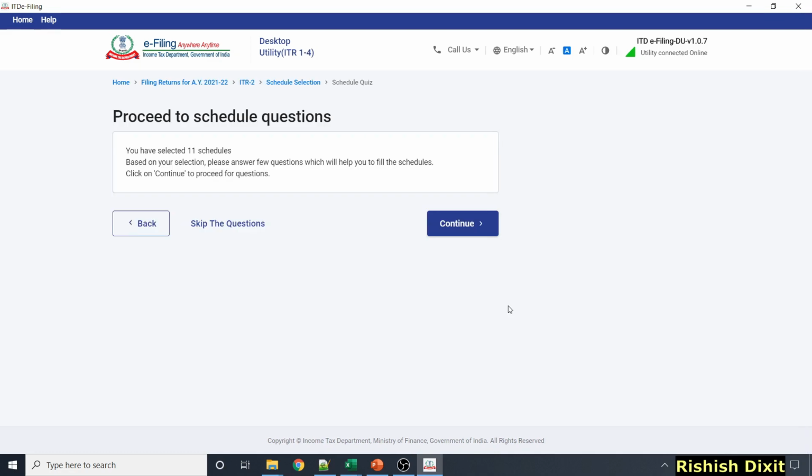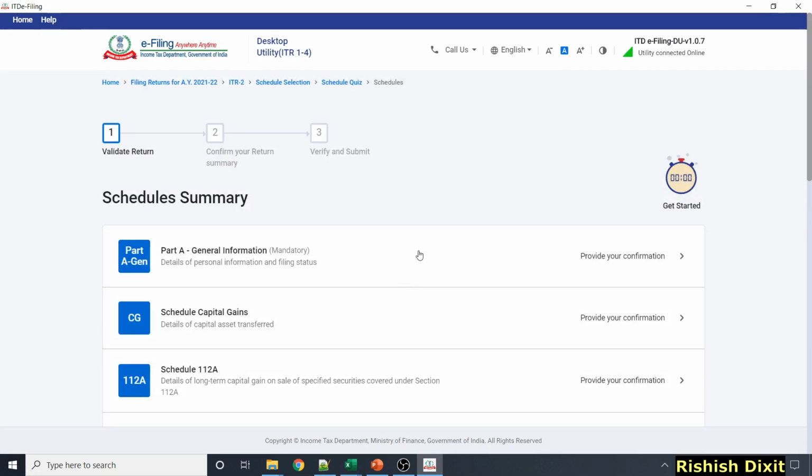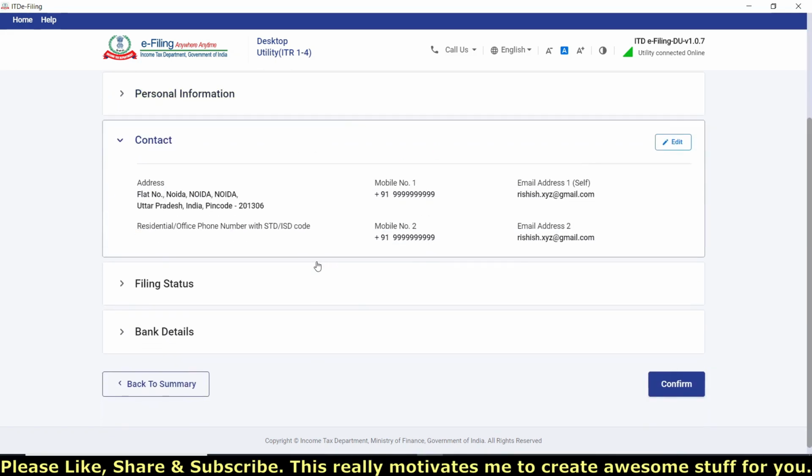You'll see this message, then continue. I don't want to answer questions, so skip the questions and click on OK. So this form I'm going to fill first, assuming that person is NRI. So provide your confirmation here. So here you can see personal information. Here you can see contact details.